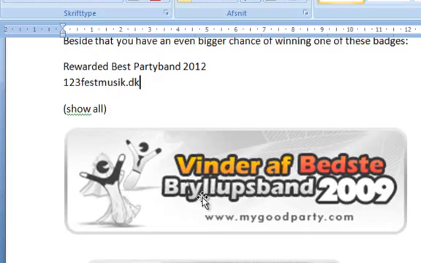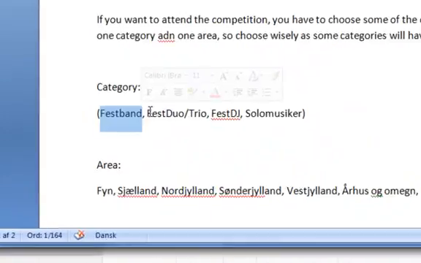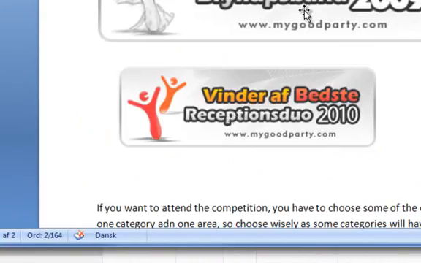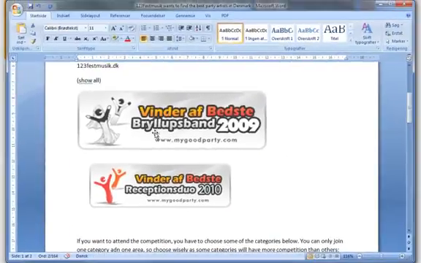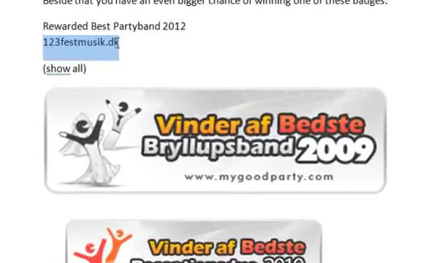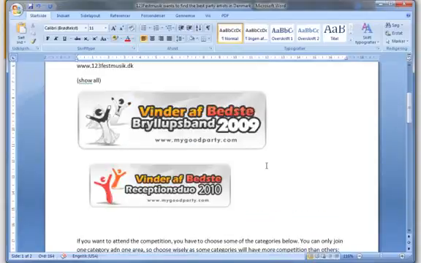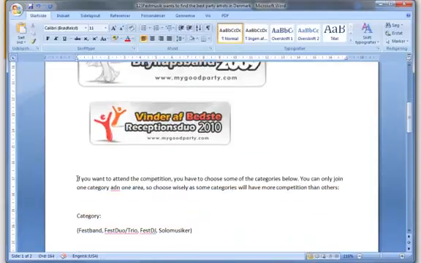And the categories we need, the 4 different categories, are party band, party duo / trio, party DJ, and solo musician. So we need 4 badges with these 4 categories, and below the category, just like we have here, you can put in the web address for the site. So instead of My Good Party, it's 123 Party Music. Yeah. Good. So that is the badge section.